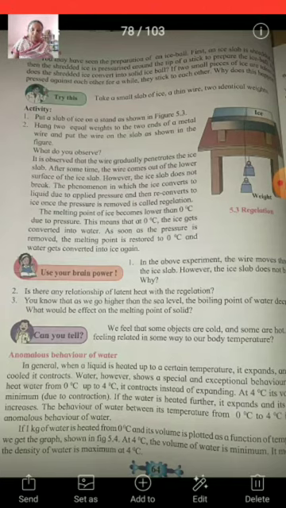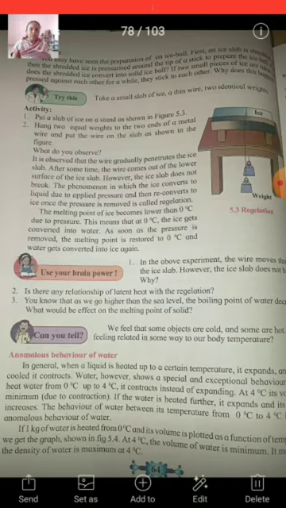If we heat water from 0 degrees Celsius up to 4 degrees Celsius, it contracts instead of expanding. We know that when we give heat to a liquid, it expands, but when we heat water from 0 degrees to 4 degrees Celsius, instead of expanding, it contracts. At 4 degrees Celsius, its volume is minimum due to contraction. If water is heated further, it expands and its volume increases. It shows the opposite action compared to other liquids.